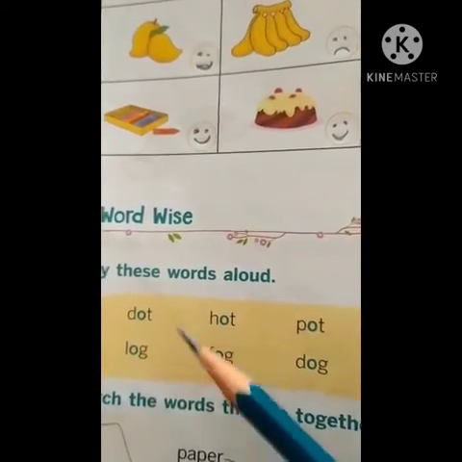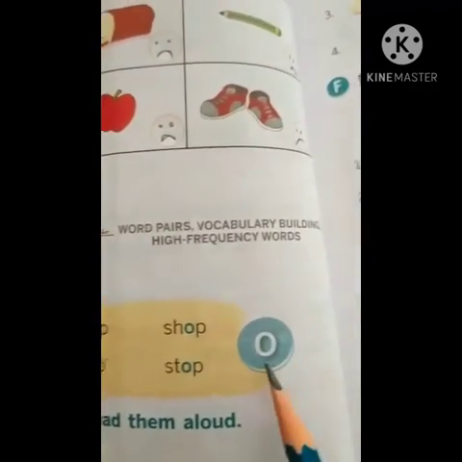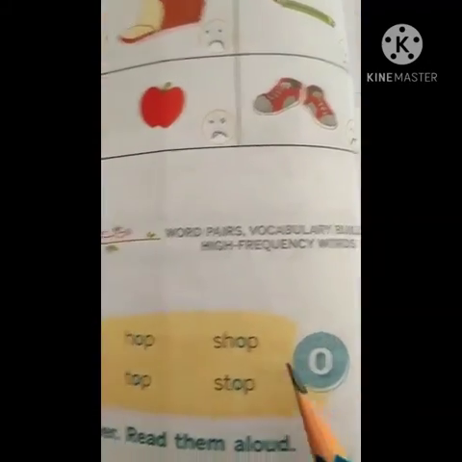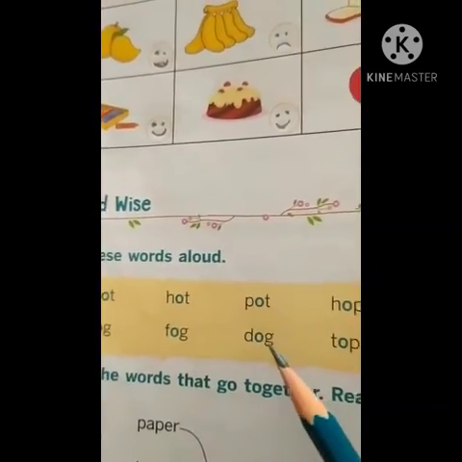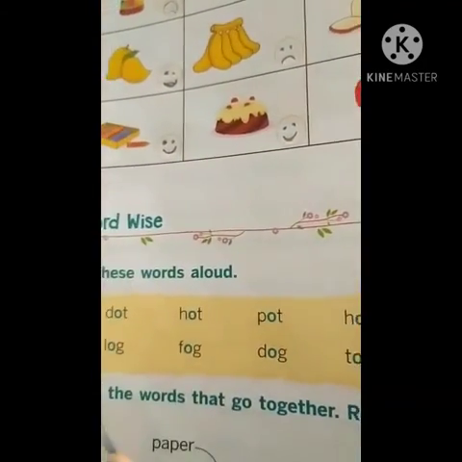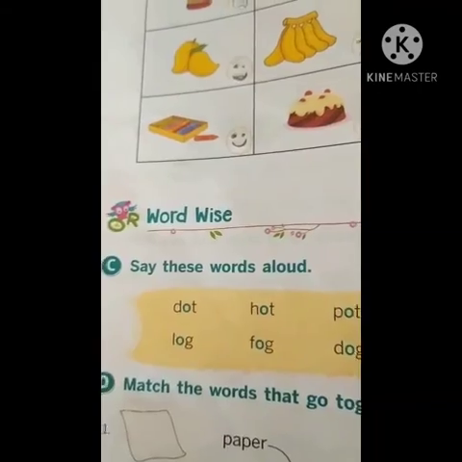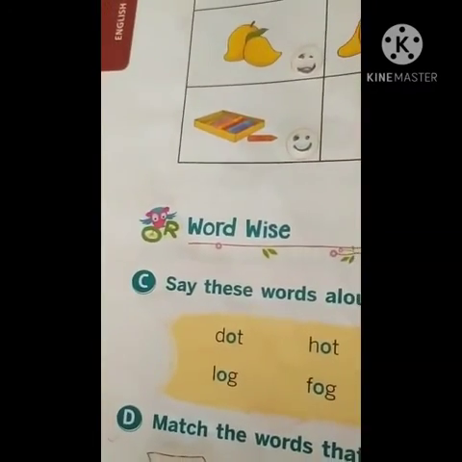Please repeat after me. Dot. Hot, pot, hop, shop. It's the pronunciation of the letter O. Okay. Log, fog, dog, top, stop. So these are all the words you have to say. From section D we will start tomorrow.